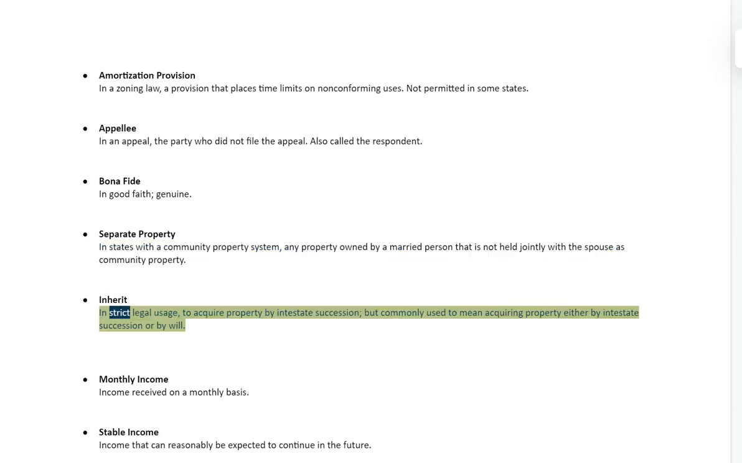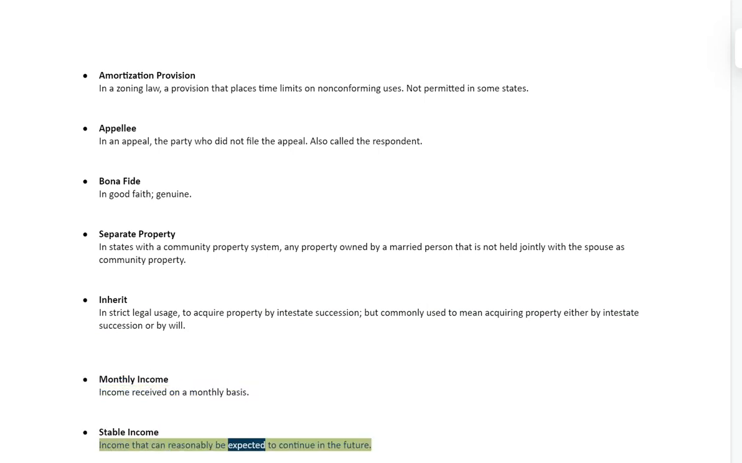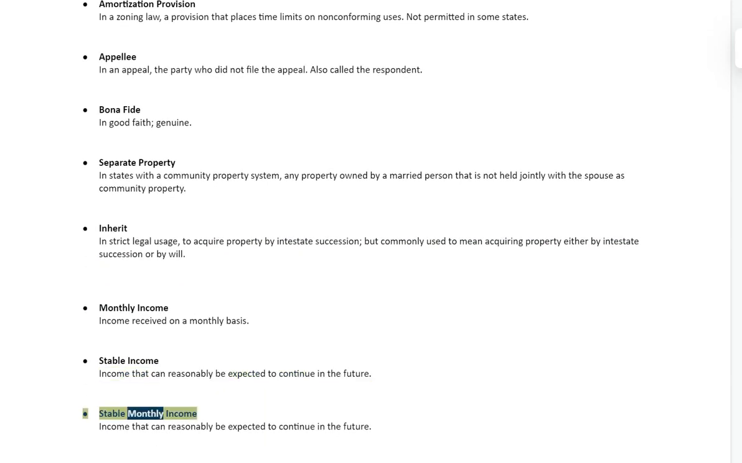Inherit. In strict legal usage, to acquire property by intestate succession, but commonly used to mean acquiring property either by intestate succession or by will. Monthly income. Income received on a monthly basis. Stable income. Income that can reasonably be expected to continue in the future. Stable monthly income. Income that can reasonably be expected to continue in the future.